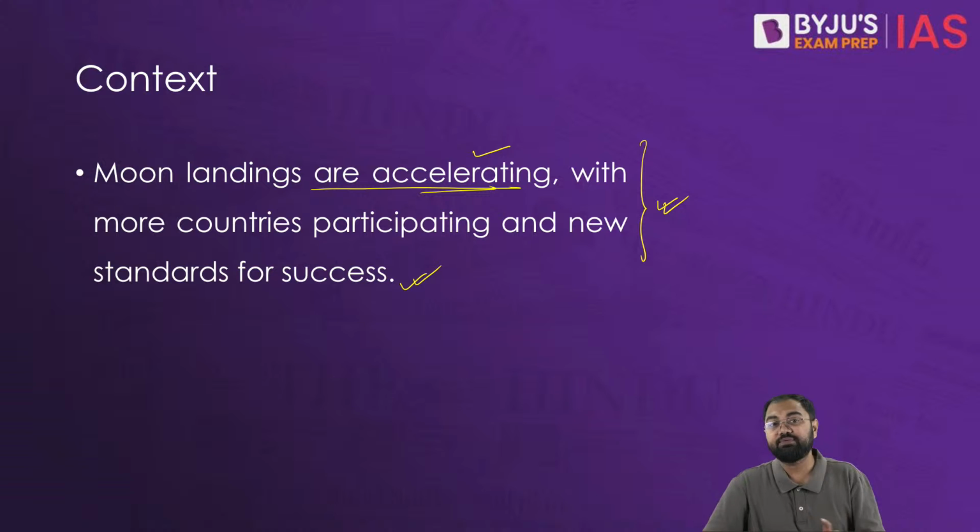For example, the Luna 25 mission also went from Russia. Although it was not successful, the way they went, obviously they would learn from their failures and improve further in the future. And then there are the programs based out of the US